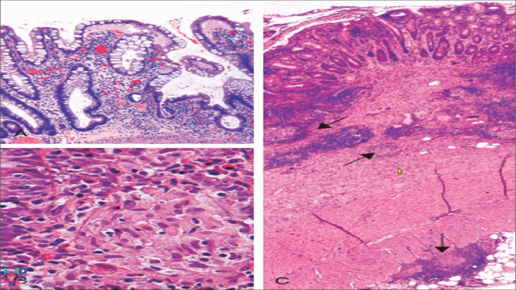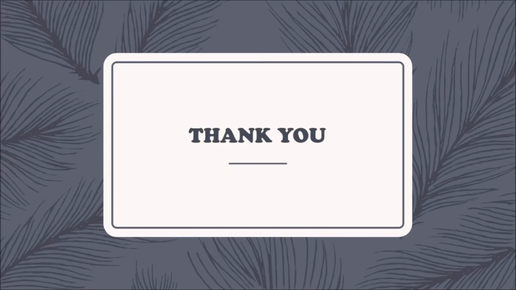This is another picture containing the submucosal granulomas and the serosal granuloma. The submucosal granulomas are seen in the submucosal layer, while the serosal granuloma is seen in the serosal layer of the intestinal wall.